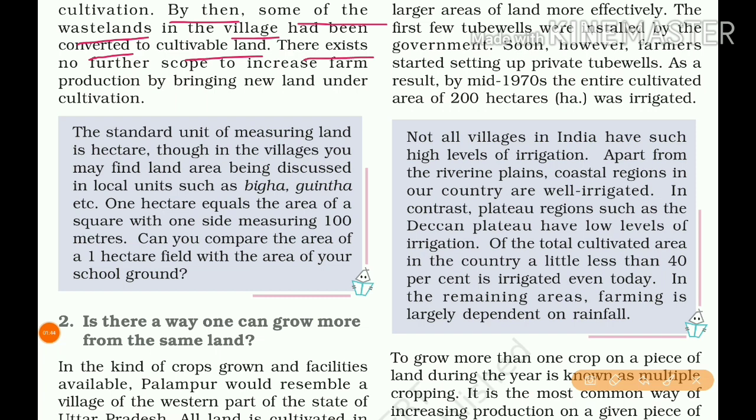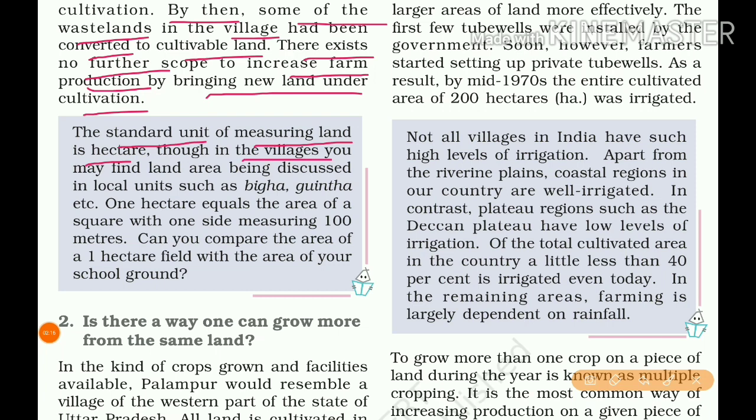There exists no further scope to increase farm production by bringing new land under cultivation, because Palampur is a small village and the land is fixed there. Even though some of the wastelands were converted to cultivable land, there is no scope to increase their cultivation land for production. The standard unit of measuring land is the hectare.